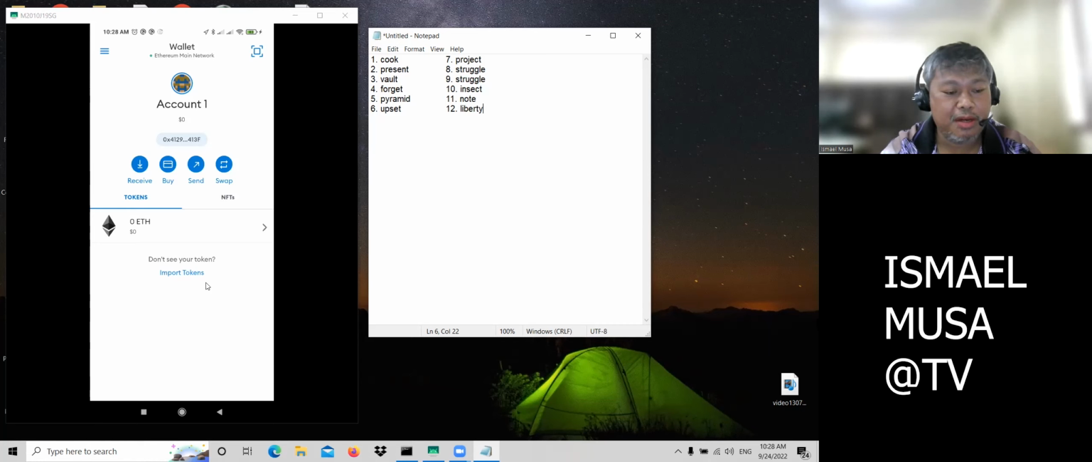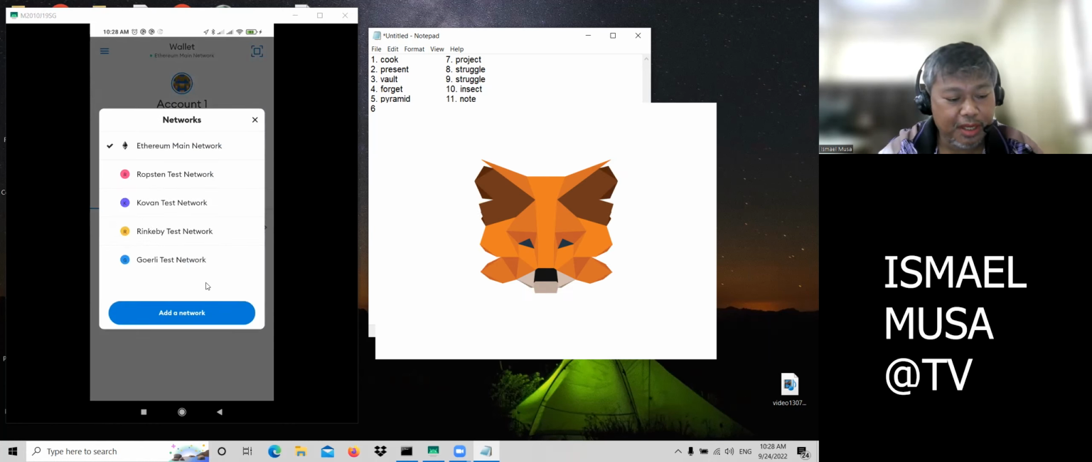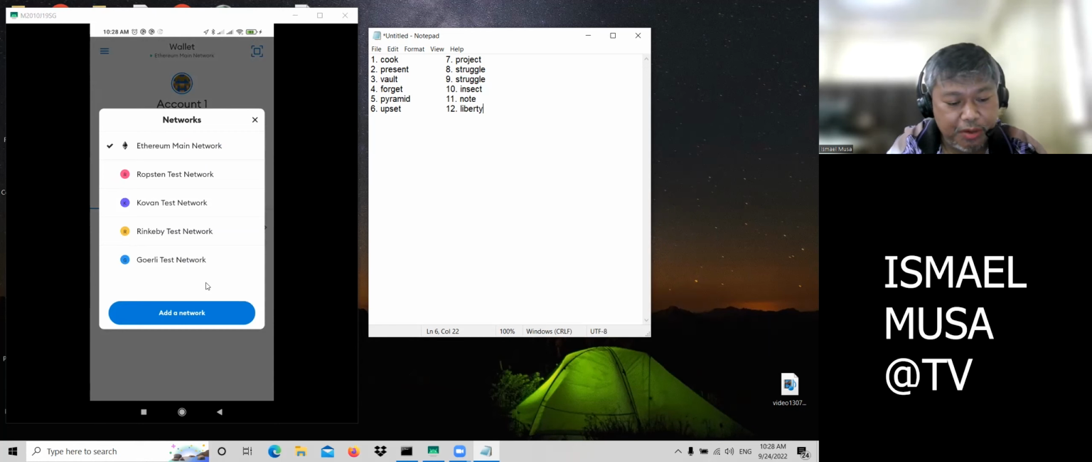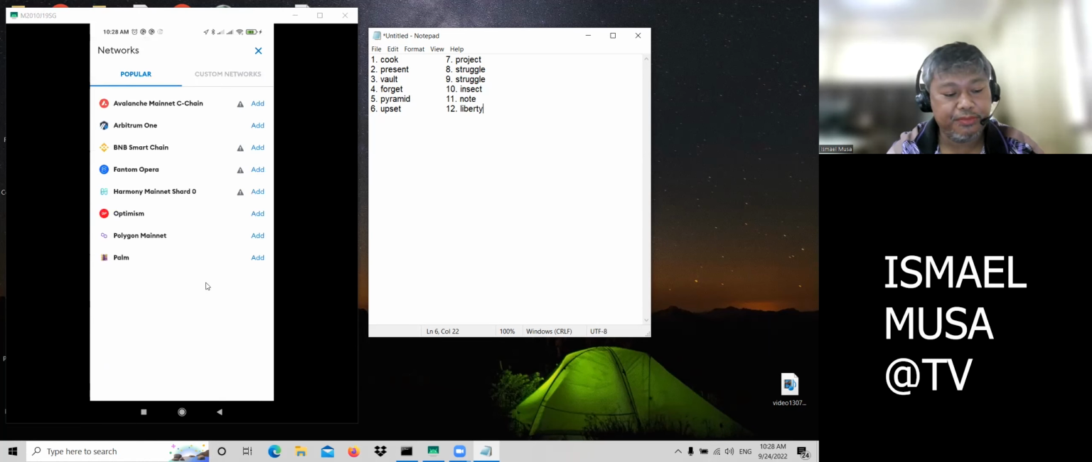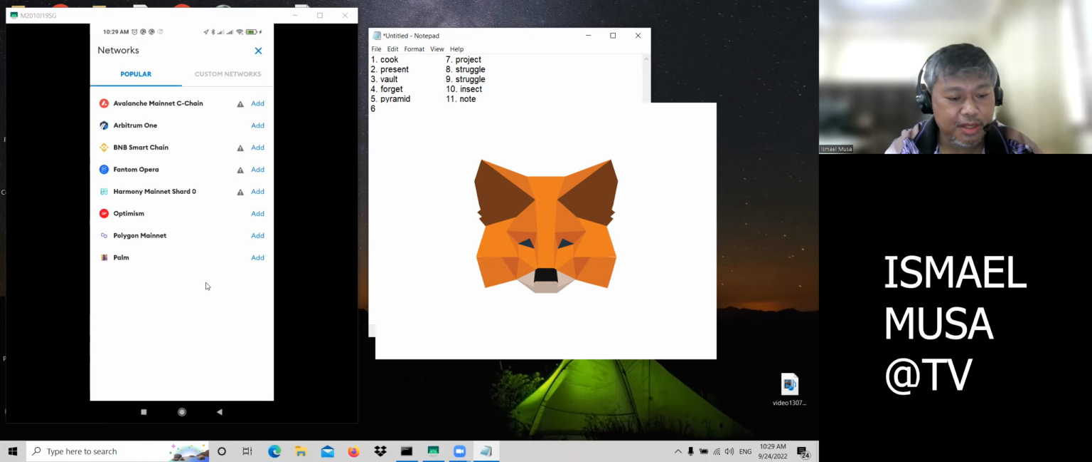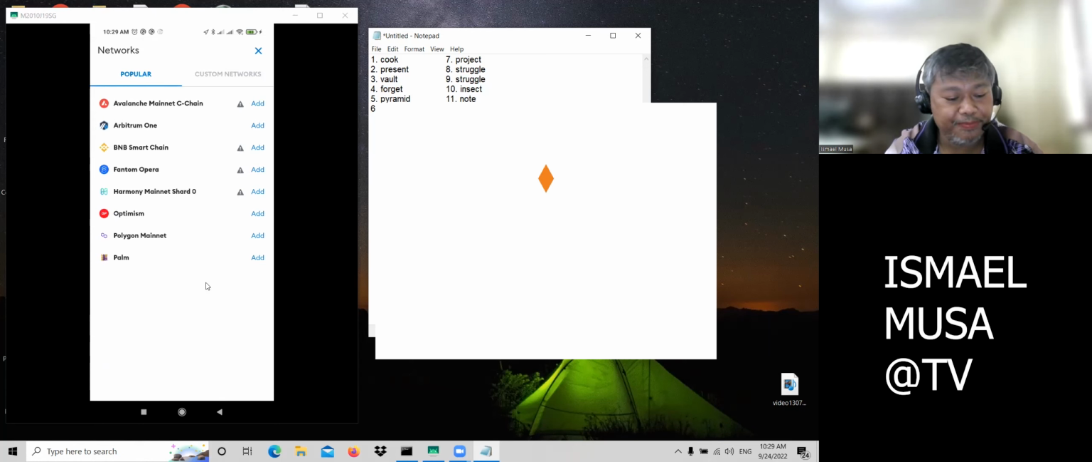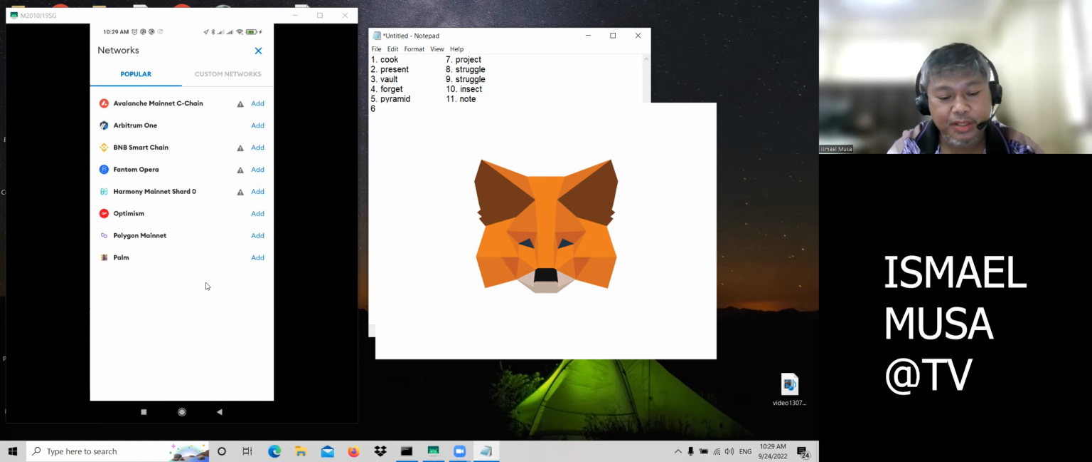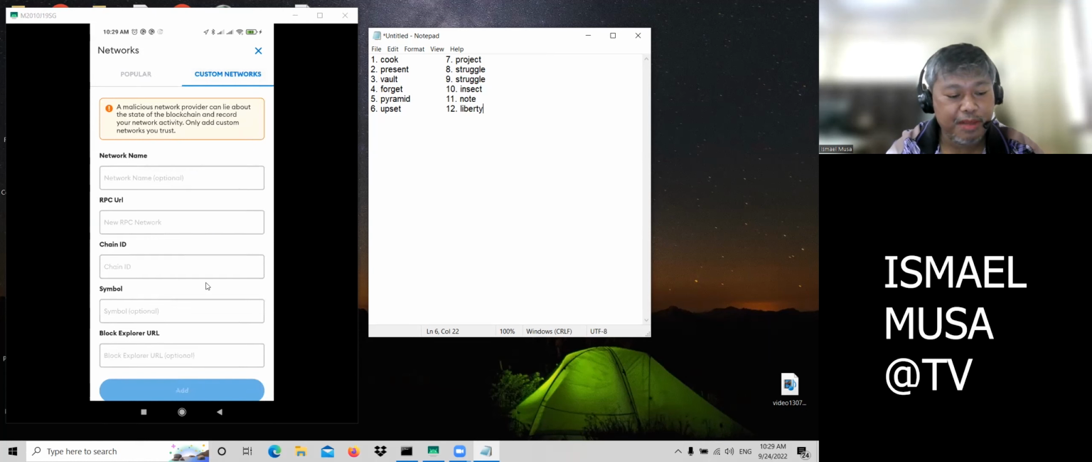Ethereum main network. So next we are to create our separate network, and unfortunately Satoshi core chain is not here, so we have to add it. Of the existing network, there is none here that belongs to Satoshi.